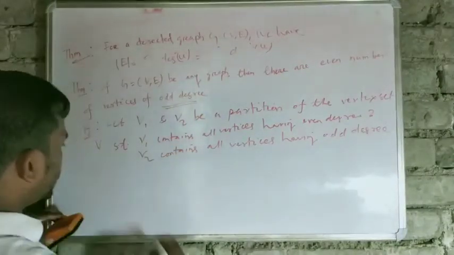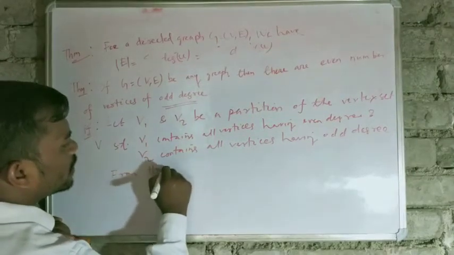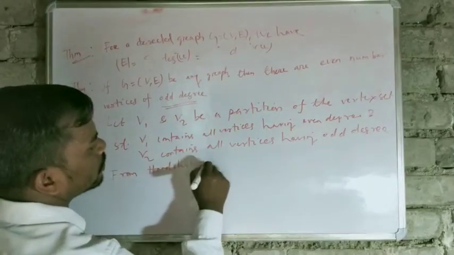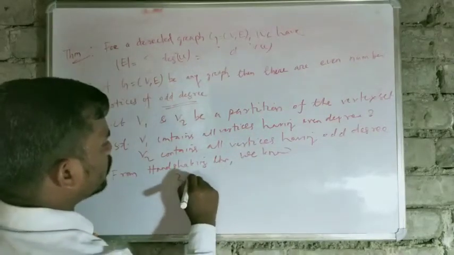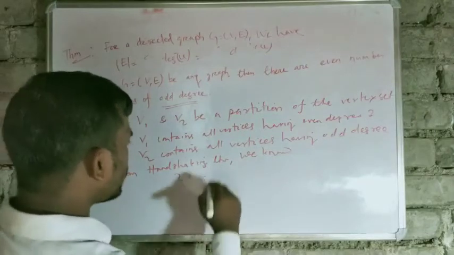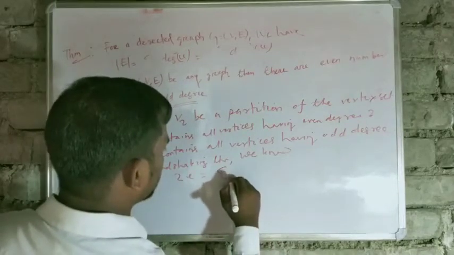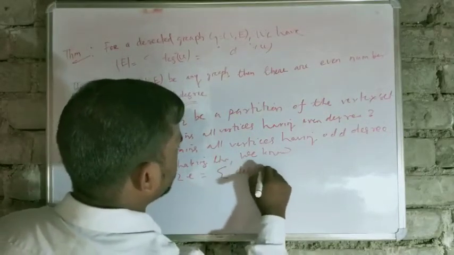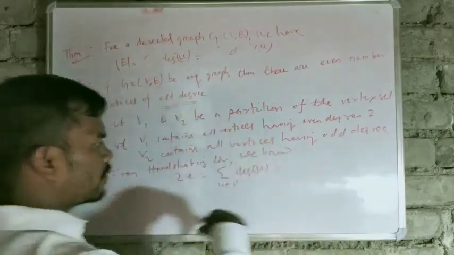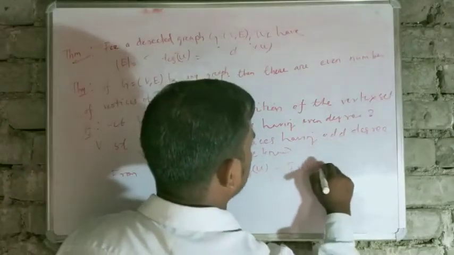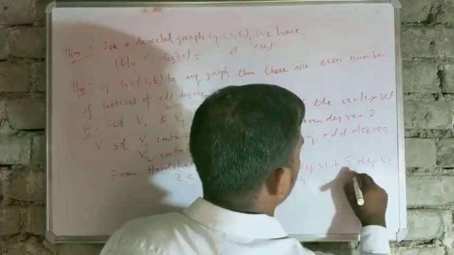So by the handshaking theorem we can write, we know 2 times the number of edges is equal to the summation of degrees of u, where u belongs to V. And we partition the vertex set V into V1 and V2, so that's why we can write this as the summation of degrees of u, u belongs to V1, plus the summation of degrees of u, where u belongs to V2.